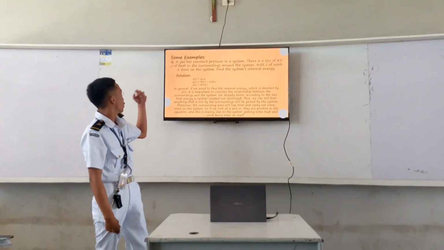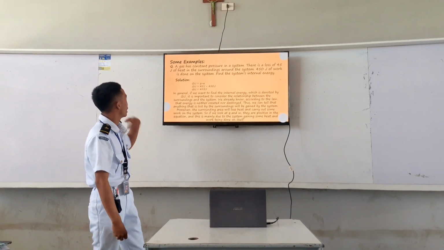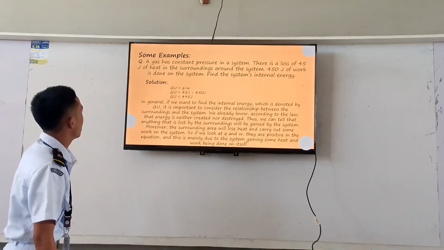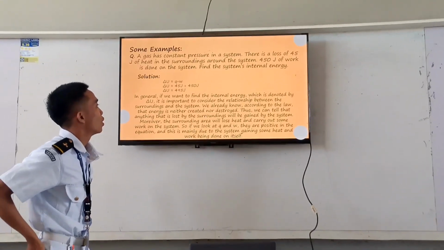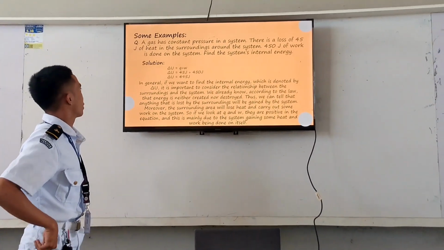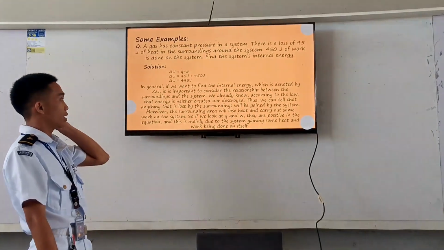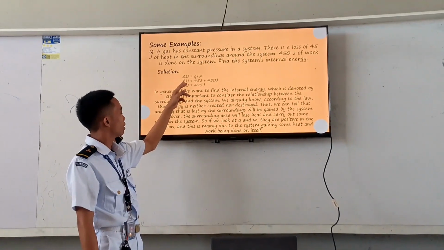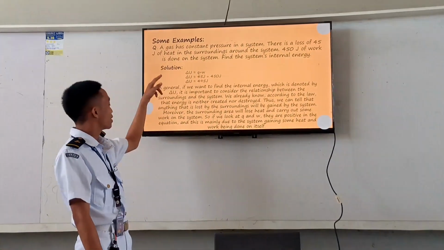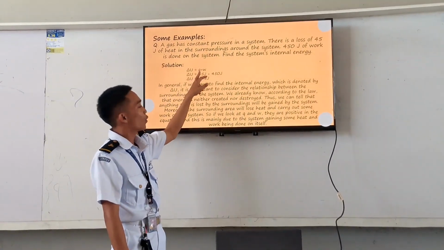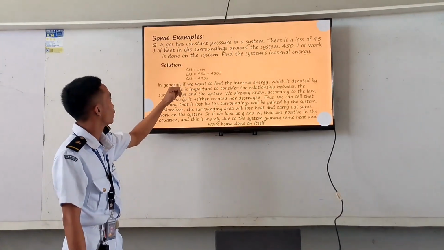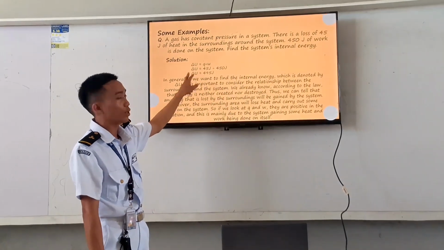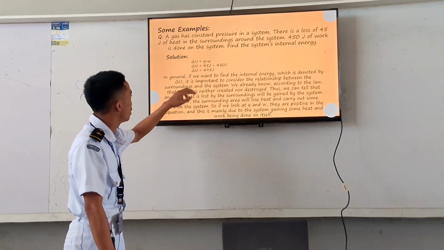So here's an example. A gas has constant pressure in a system. There is a loss of 45 joules of heat to the surroundings around the system. So 450 joules of work is done on the system. Find the system's internal energy. So here is the solution. Change in the internal energy equals Q plus W, so 45 joules plus 450 joules. So the change in the internal energy equals 495 joules.